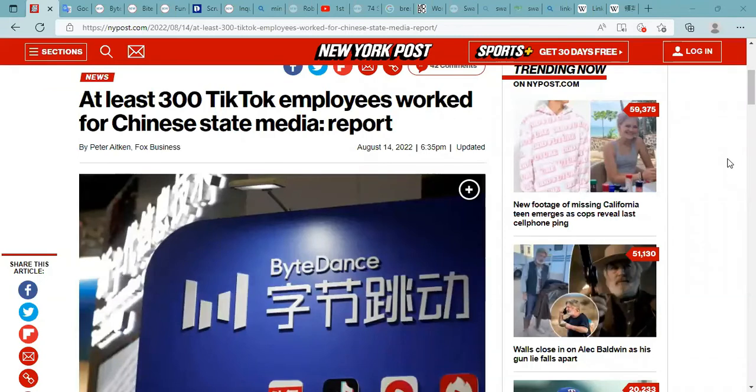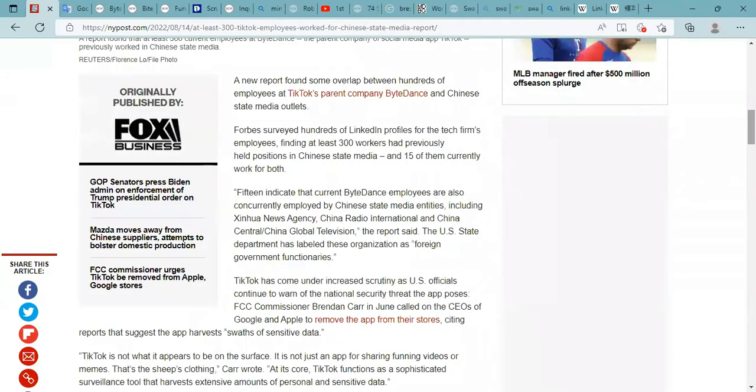Okay, let's get into the article. At least 300 TikTok employees work for Chinese state media. Report. A new report found some overlap between hundreds of employees at TikTok's parent company ByteDance and Chinese state media outlets. Forbes surveyed hundreds of LinkedIn profiles for the tech firm's employees, finding at least 300 workers had previously held positions in Chinese state media, and 15 of them currently work for both.